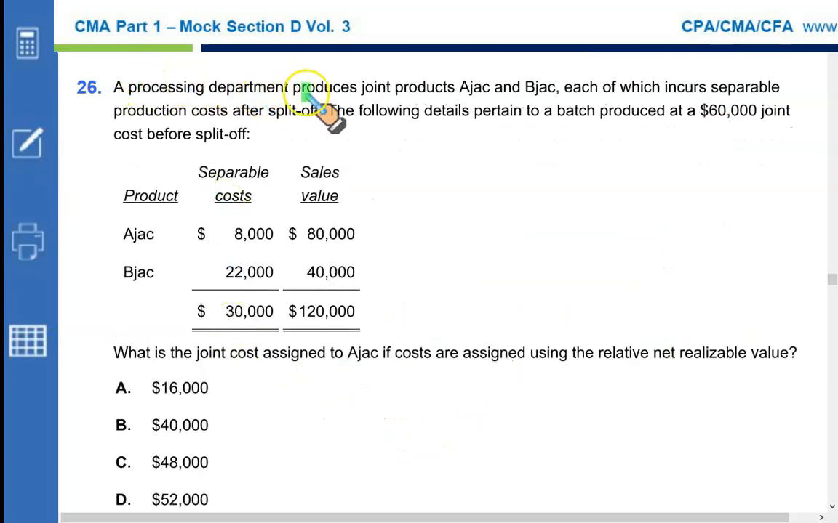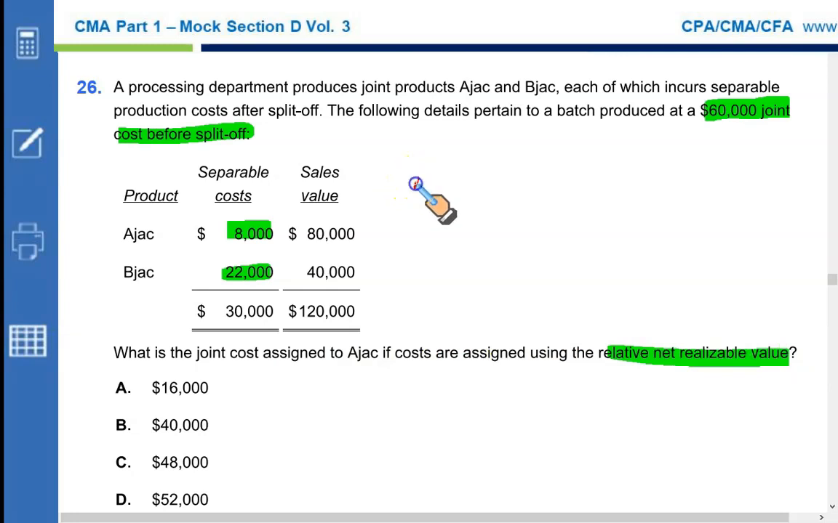A processing department produces joint products AJAC and BJAC, each of which incurs separable production cost after split off point of 8,000 and 22,000 respectively. The following details pertain to a batch produced at a $60,000 joint cost before the split off. Sales value of AJAC is 80,000, BJAC is 40,000. What is the joint cost assigned to AJAC if the costs are assigned using the relative net realizable value?